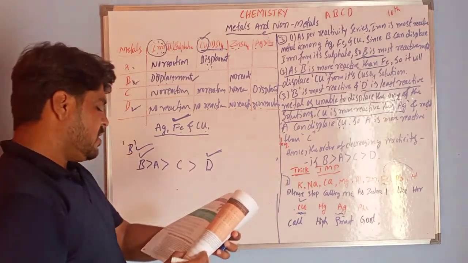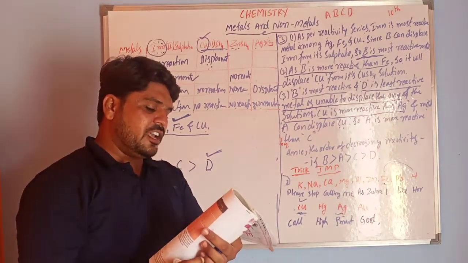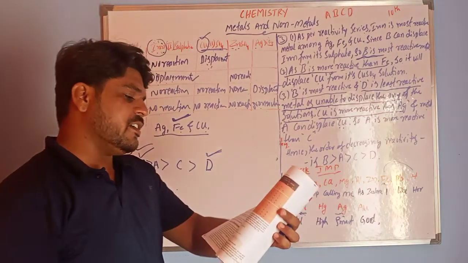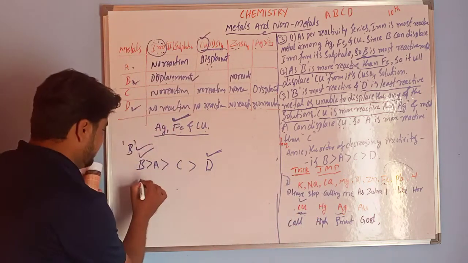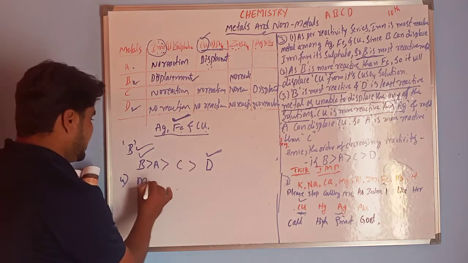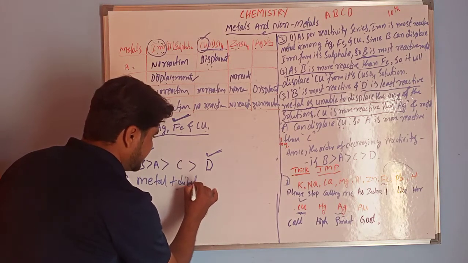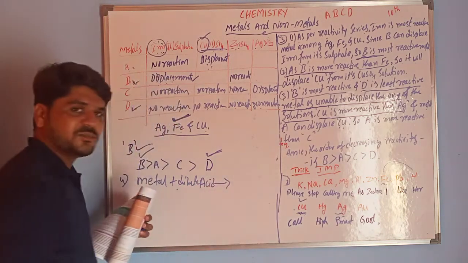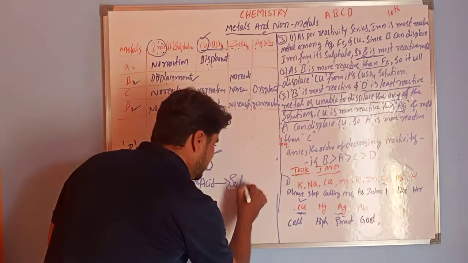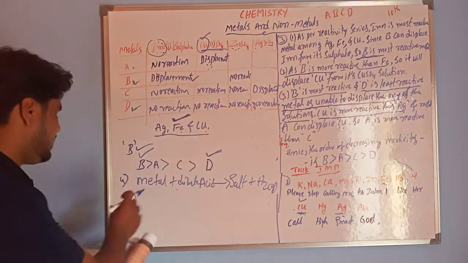Okay, next is the fourth question. Which gas is produced when dilute hydrochloric acid is added to a reactive metal? So, metal plus dilute acid. What are the products, ma'am? Salt plus hydrogen gas. This is the first.